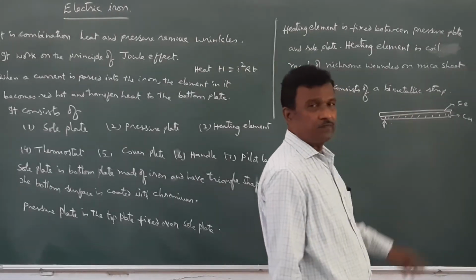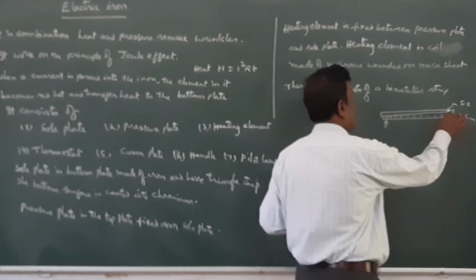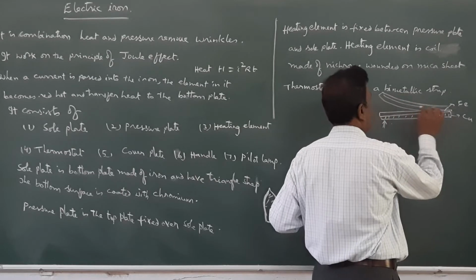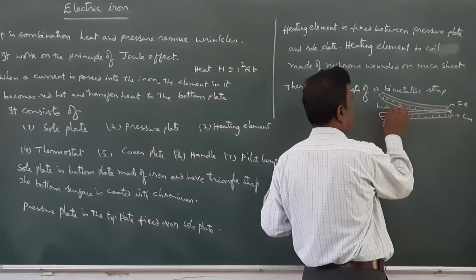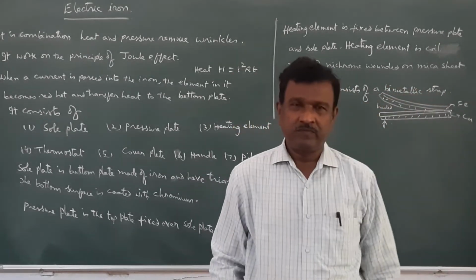Therefore, copper will expand more, so this strip will bend upwards with copper on the inner side when it is heated. When it is cooled, again it will come straight.